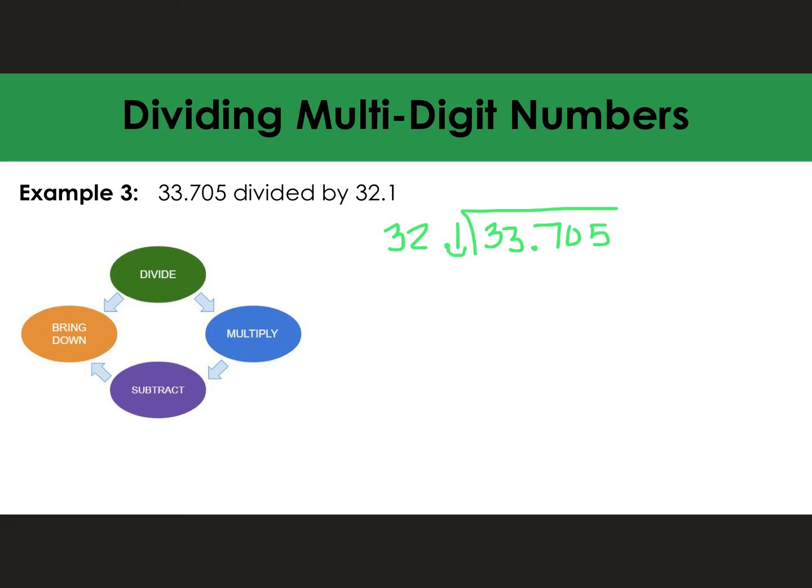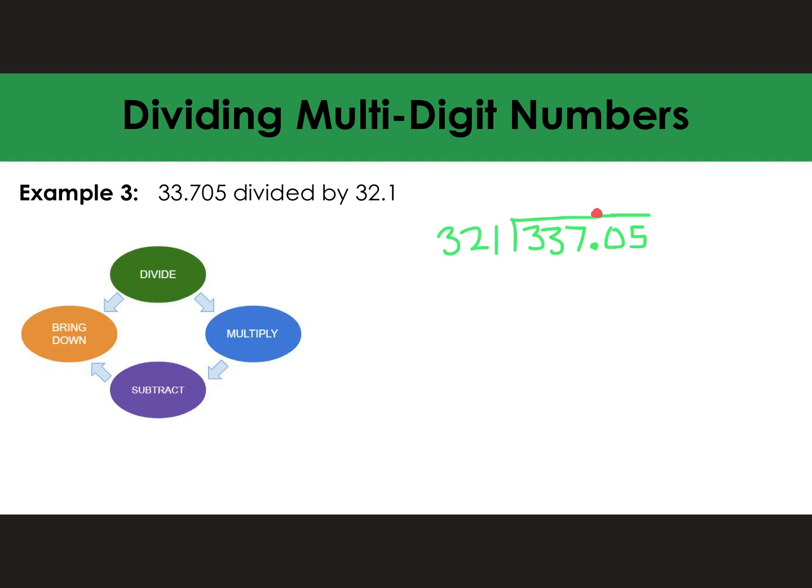And I do that by moving the decimal place one spot. If I move it one spot in my divisor, I also have to move it one spot in my dividend. So I'm going to rewrite that after I moved it. Often when I do this, I just move my decimal place up to where it goes so I know.